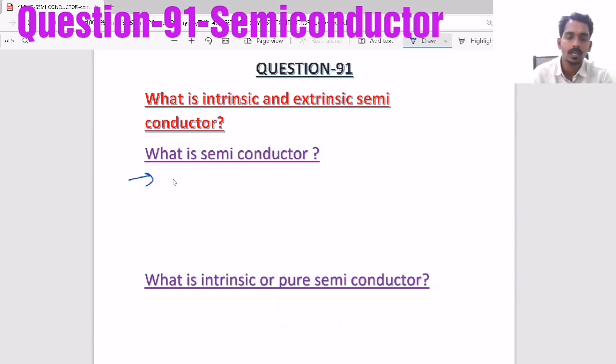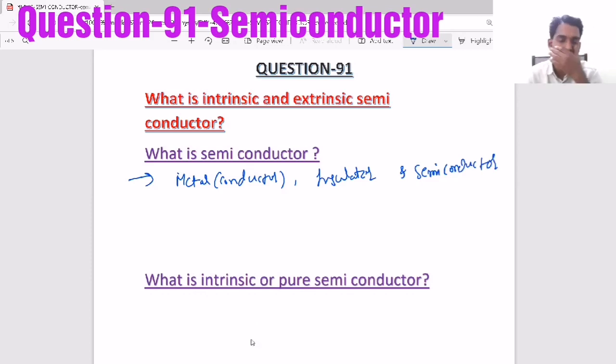When you consider a substance or material, you can divide it into two types: metal, also called conductor, and insulator or dielectric, and semiconductor. Semiconductor means something which behaves with medium behavior, not completely metal, not completely insulator. Metal means it can conduct electricity easily, and insulator means it cannot conduct electricity at all.